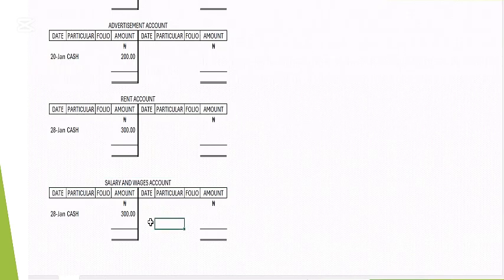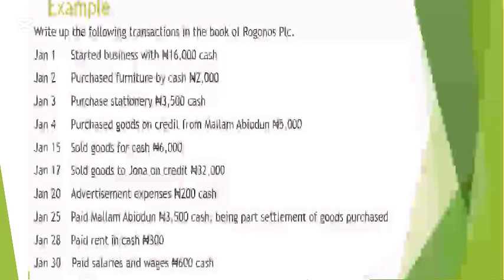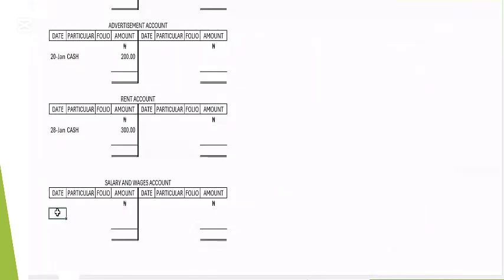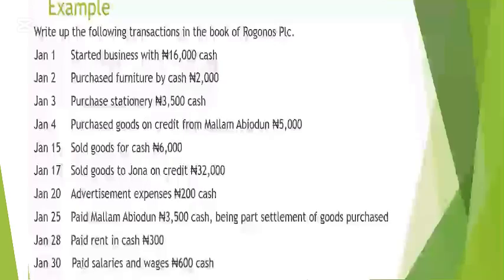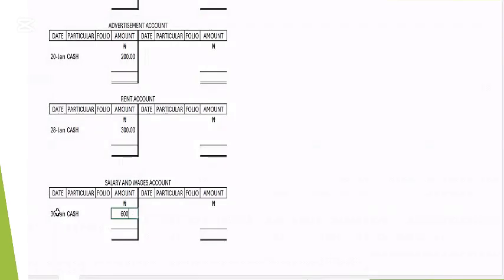Salary and wages account. Like I said before, salary and wages account is an expense account. It's what you pay your staff. So you're going to debit it with 600 on the 30th of 1. The other leg will be going to the cash account, because you are paying cash.